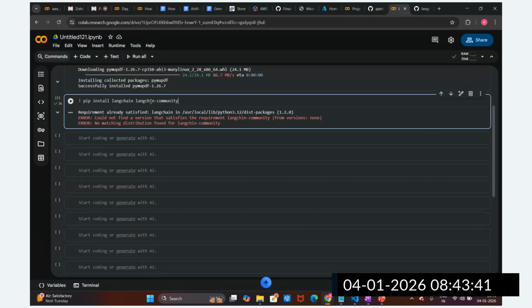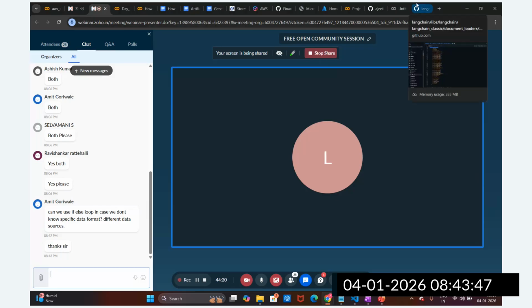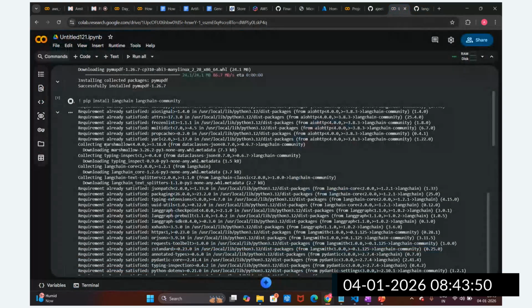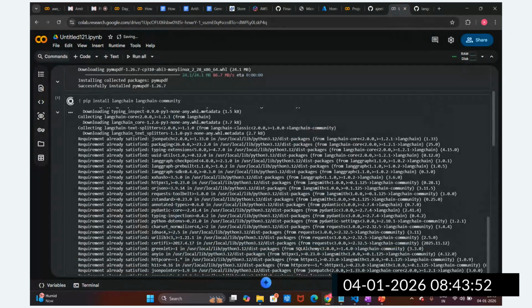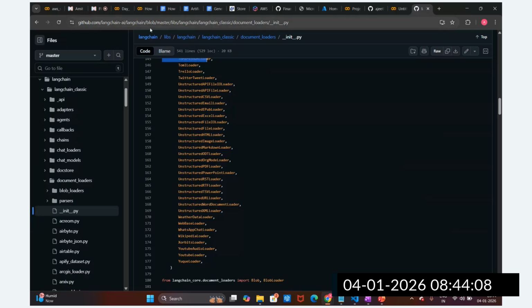Okay, here LangChain community. Great. You can see it will install LangChain community and LangChain. All right. Now we can see, guys, we are using PyMuPDF from this LangChain community. If you go to the LangChain GitHub now, let me go to the LangChain GitHub.